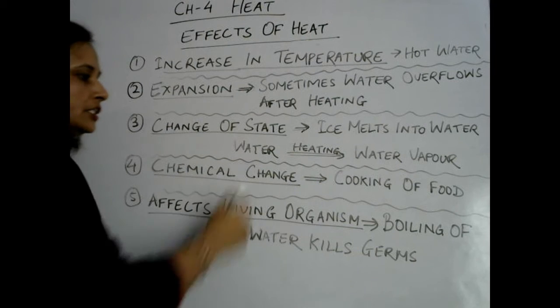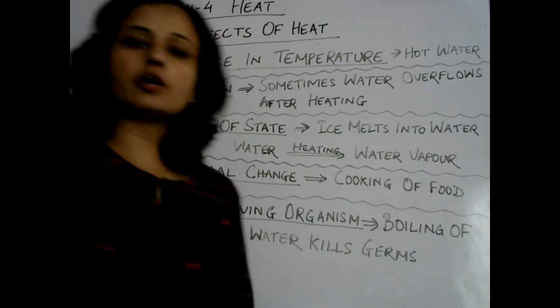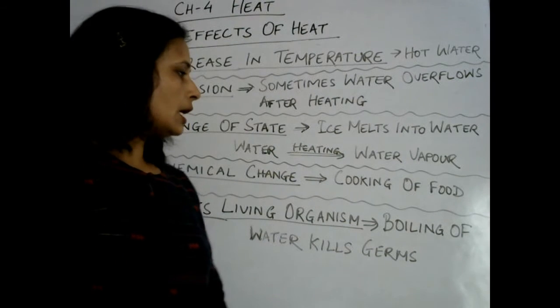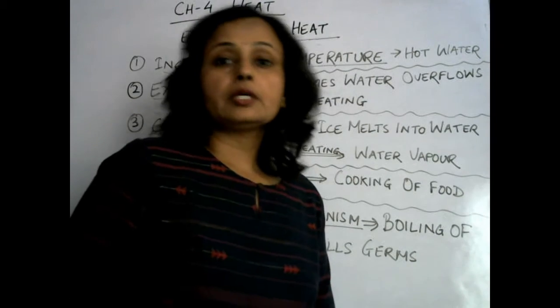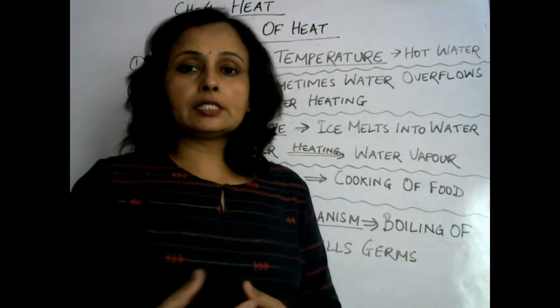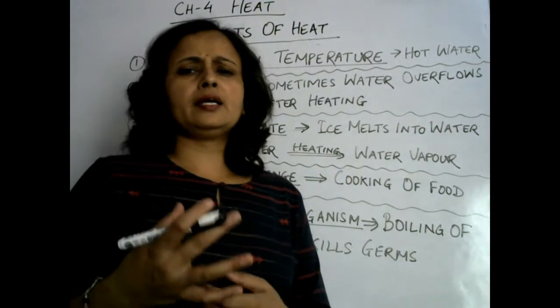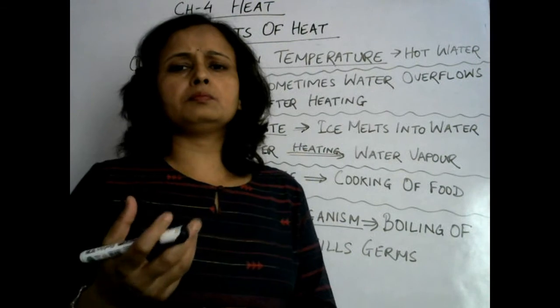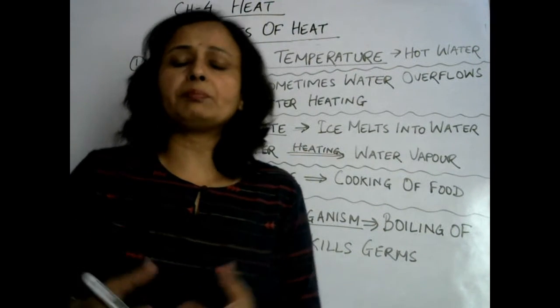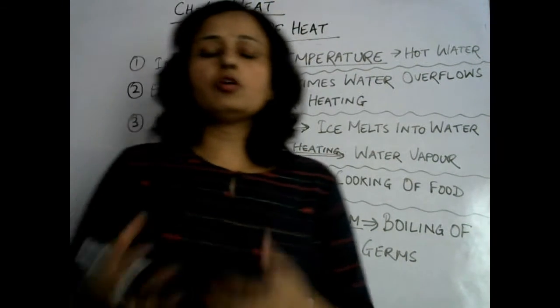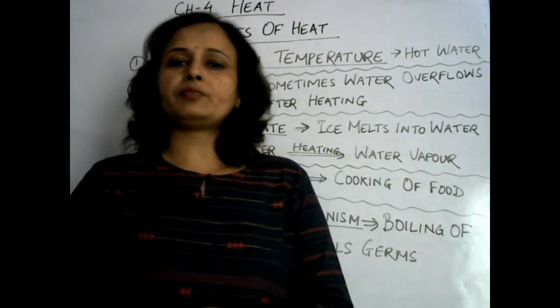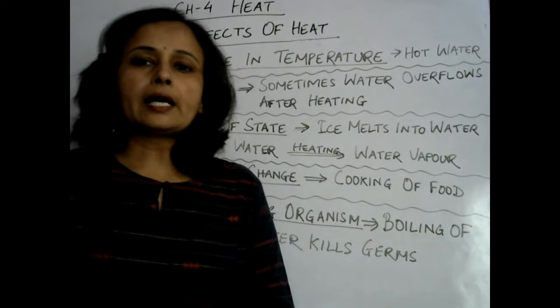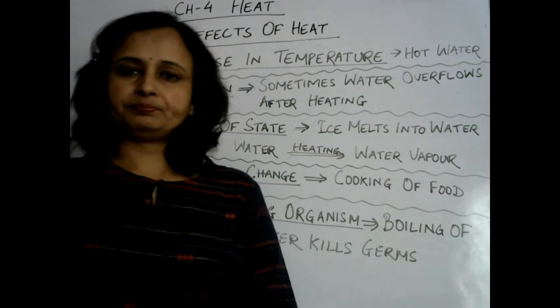Next is chemical change. Heat also causes chemical change. How? Cooking of food. When we cook food, then what is going on there? We have to supply heat. We have to cook food by keeping it on flame on a gas stove, and we have to switch on the gas stove and supply heat, flame.